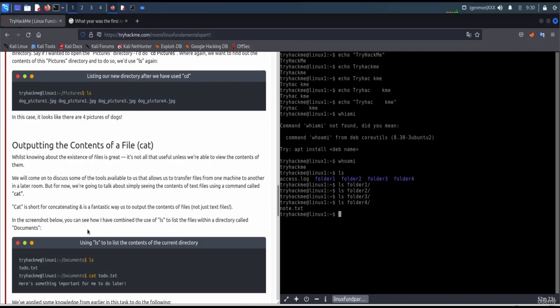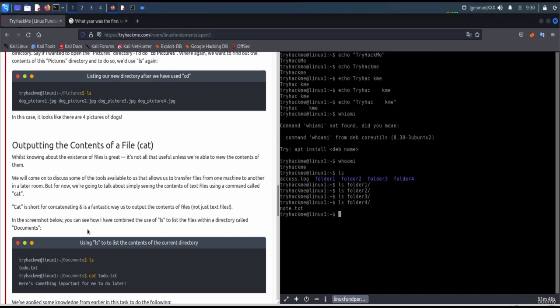Outputting the contents of a file. Knowing about the existence of files is great. It is not at all that useful unless you are able to view the contents of them. We will come on to discuss some of the tools available to us that allow us to transfer files from one machine to another in a later room. But for now, we are going to talk about simply seeing the contents of text files using a command called cat. Cat is short for concatenate and is a fantastic way to output the contents of a file.